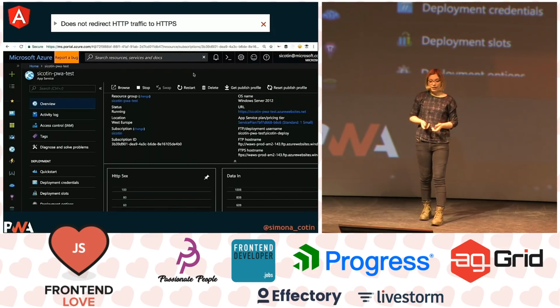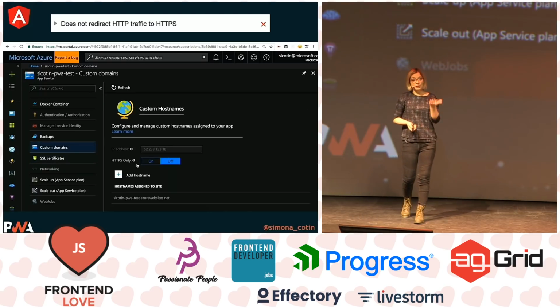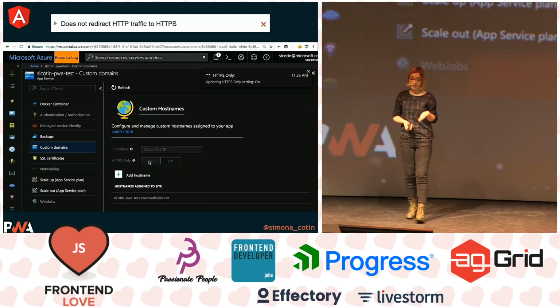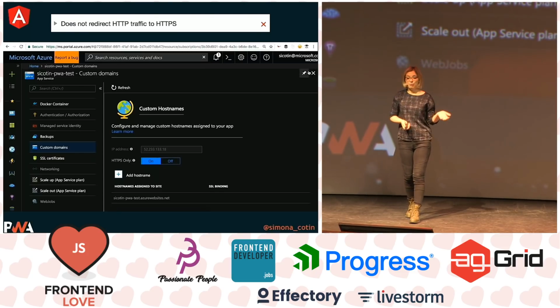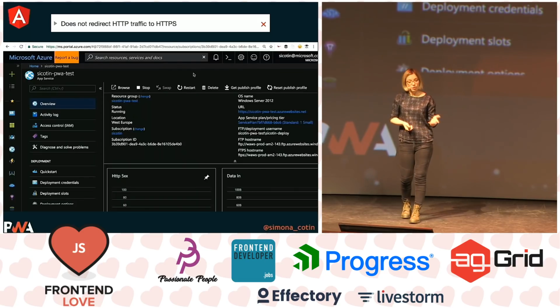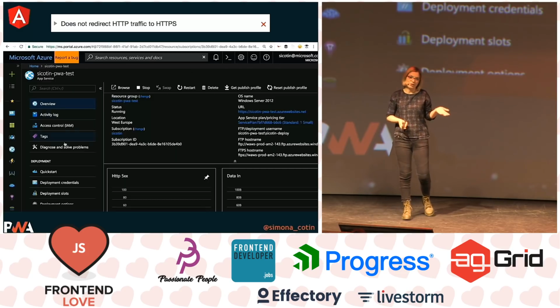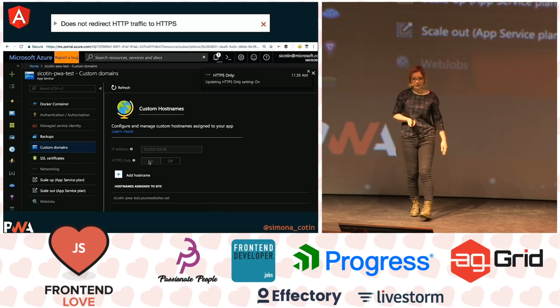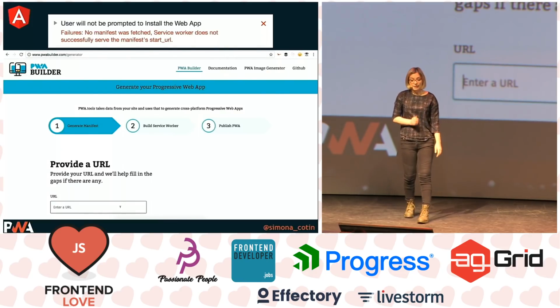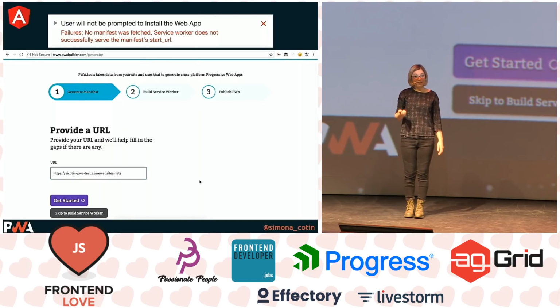Another issue there was the fact that our application didn't redirect to HTTPS. What I did was immediately deploy the application to Microsoft Azure. And here we have an on-off button, which immediately enables HTTPS traffic. You're going to have this with almost all the cloud providers, and you're going to be able to do this with the push of a click, and that's perfectly easy to fix. Another issue, which kind of makes sense, right, is the fact that we didn't define the manifest.json file.